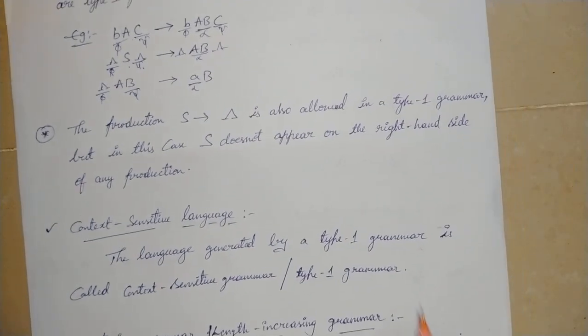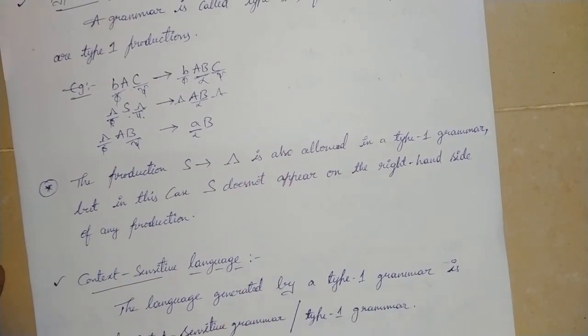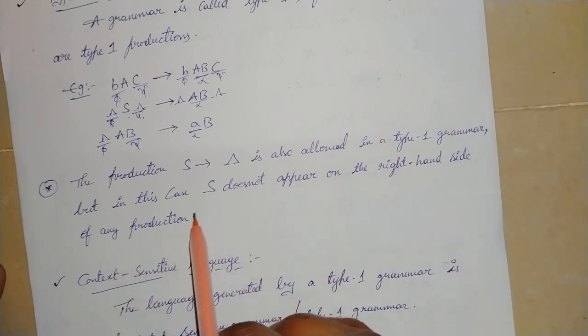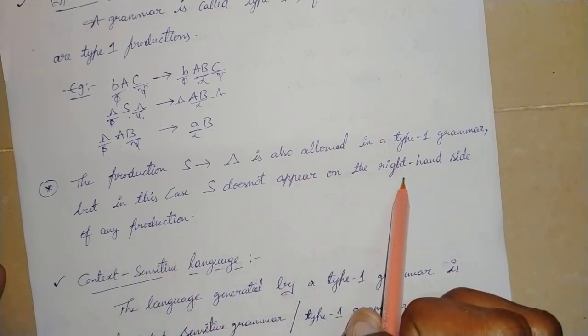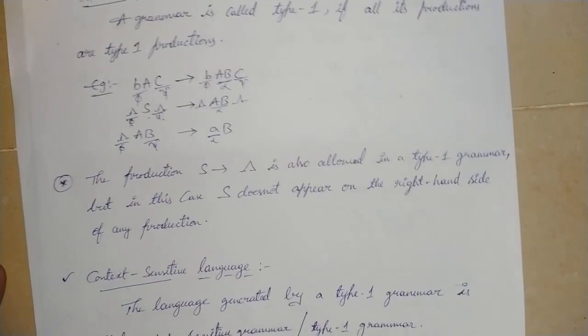The production rule S replaced by the empty string is also allowed in this grammar, but in this case S does not appear on the right hand side of any production rule.